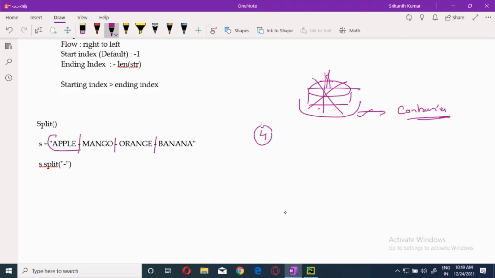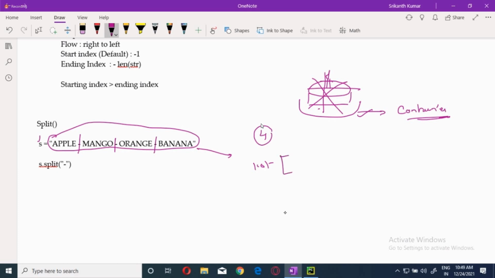Now, this is a single piece before, and this is your hand. You can hold it, no problem. After splitting it up, what will happen? You will get multiple pieces, which cannot be held in a single hand. We need a container. The container we are going to use over here is a list. List is a container. Usually, the list is a container. I will explain them in the future.